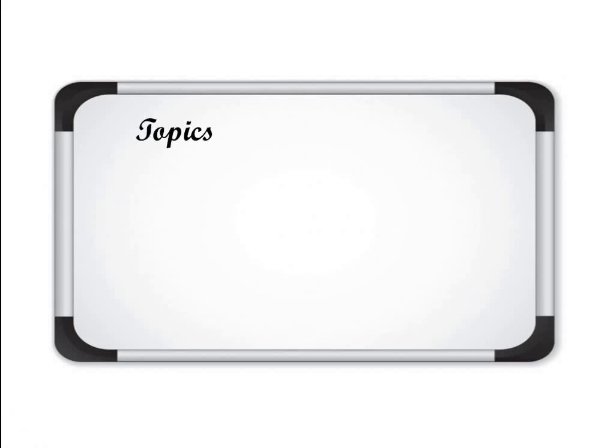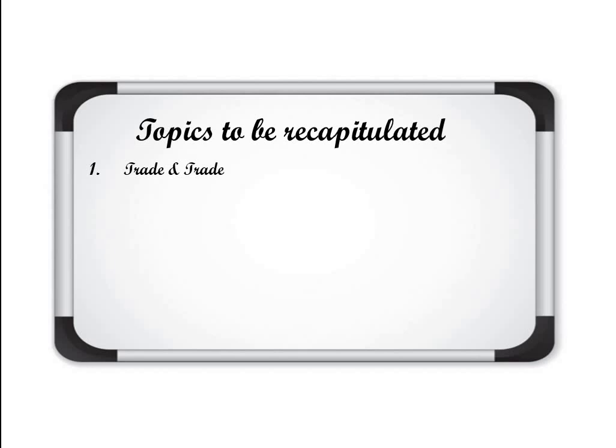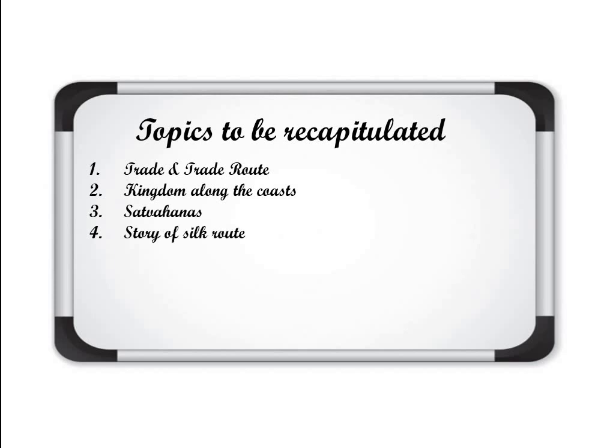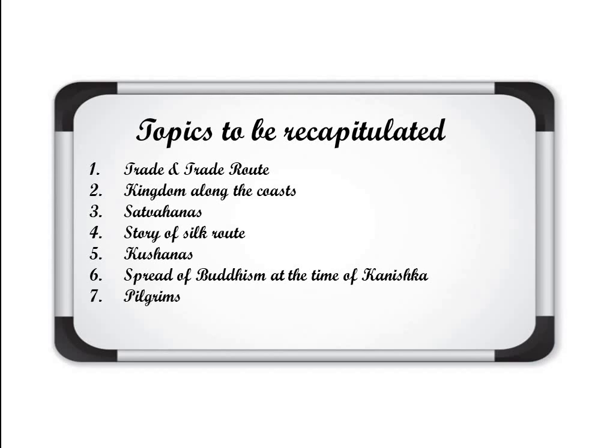The topics that we will recapitulate are trade and traders, trade route, then kingdoms along the coast, Satavahanas, story of silk and silk route, Kushanas, spread of Buddhism at the time of Kanishka, the famous ruler of Kushanas, pilgrims and bhakti.